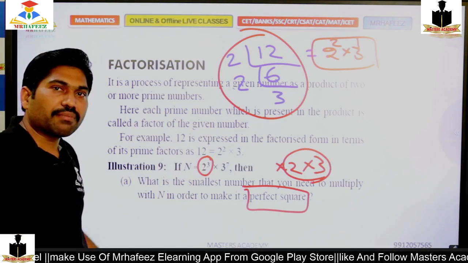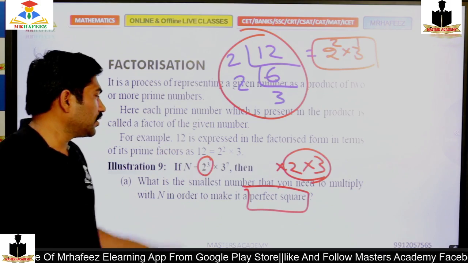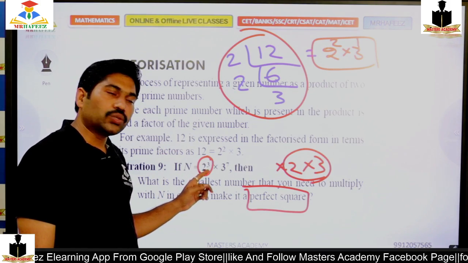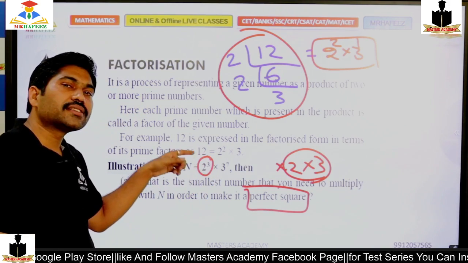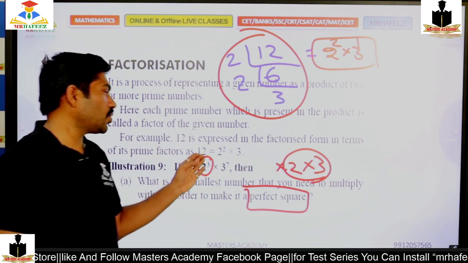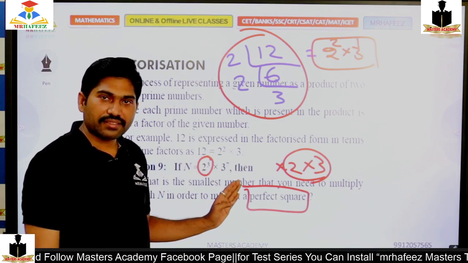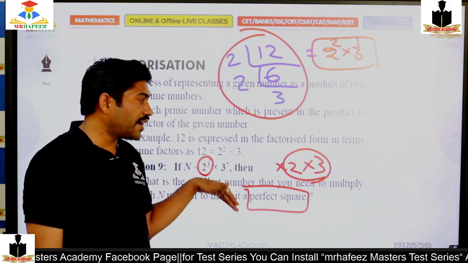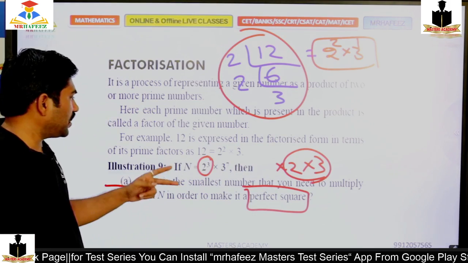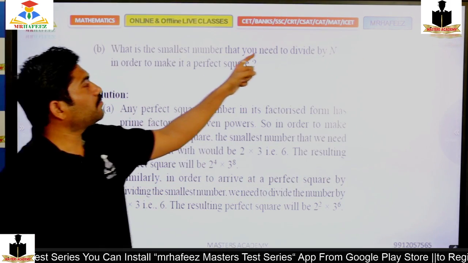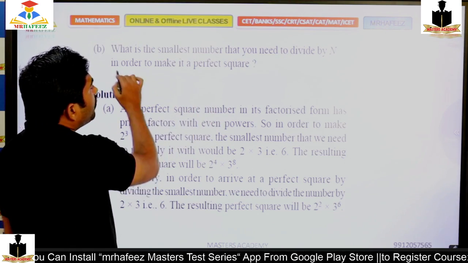Suppose for the same number the question is the smallest number you need to divide to get a perfect square.